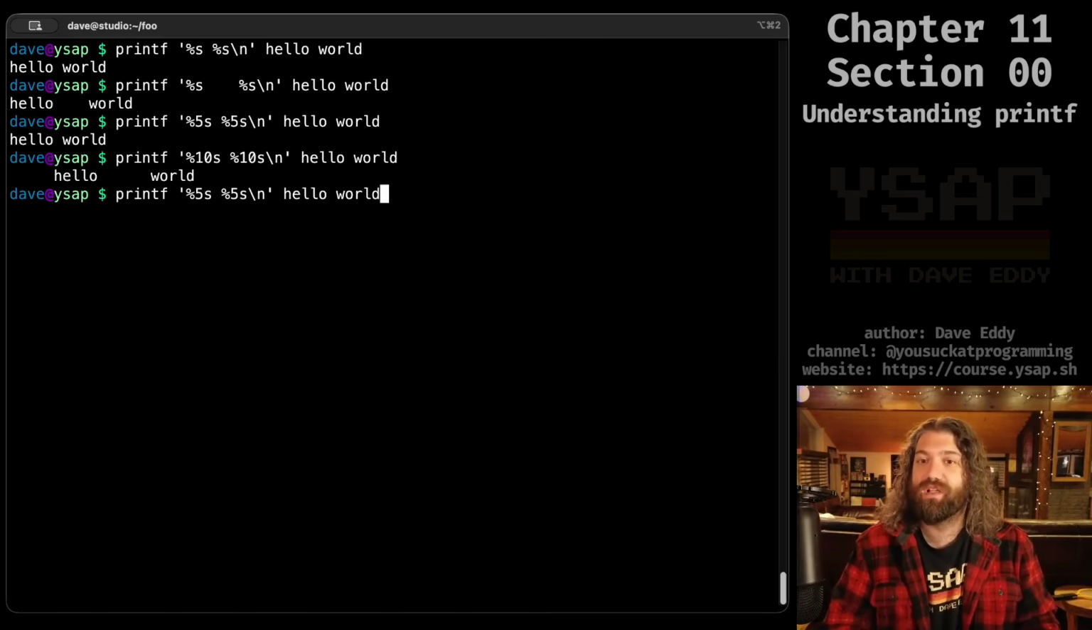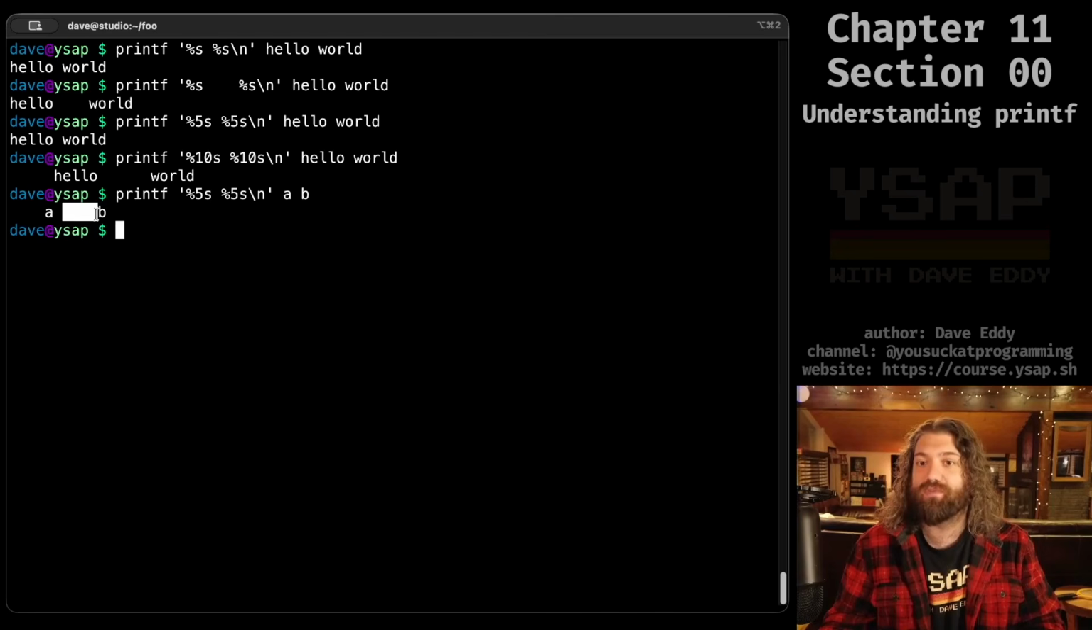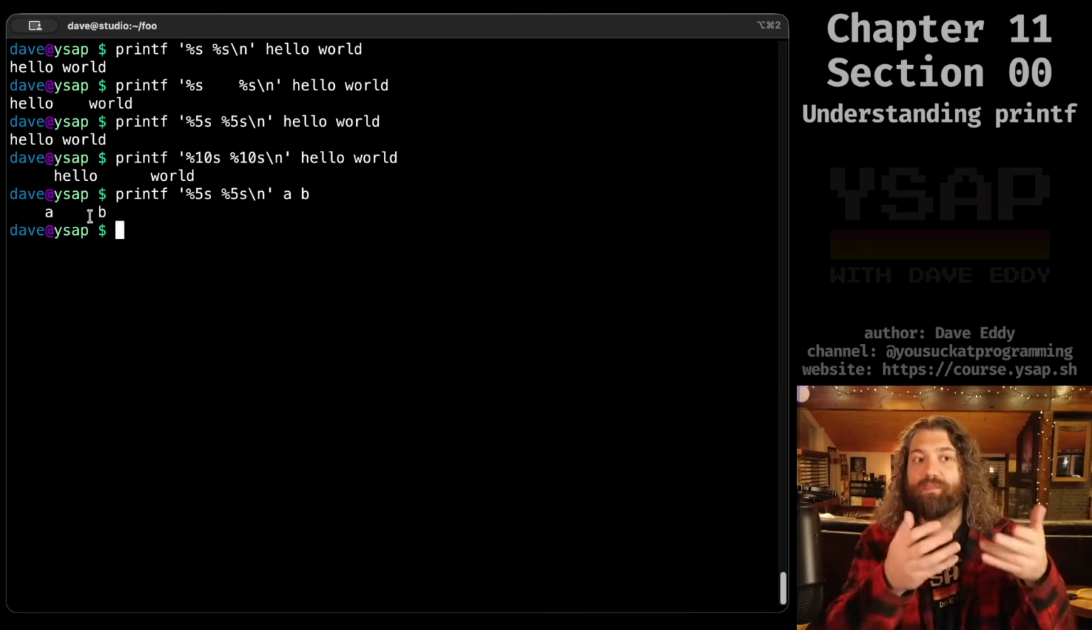It is really cool. Let's go back to this example where we use %5s and just give it A and B. Now we can really see what's going on. We have A over here with 5 spaces, so 4 spaces, and the 5th character would be A, 4 characters, and the 5th one would be B. That's what's going on. It's padding it up to 5.